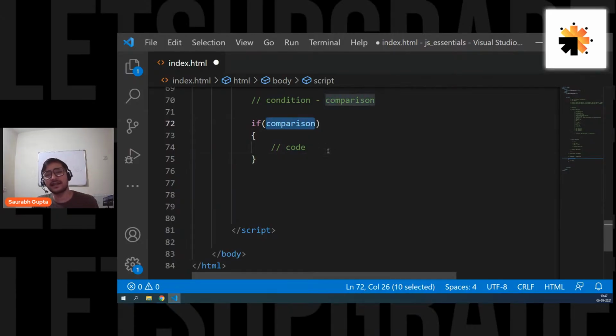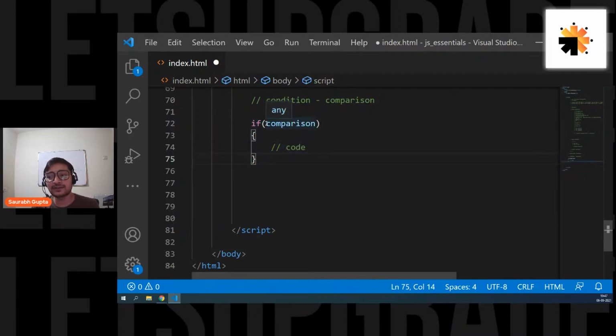Don't worry, guys. It's just like last 2 minutes. I'm just explaining you comparison. That's it. So that's how you write a basic conditional statement. You use the if keyword. Inside this, you write your comparison. You know what is comparison already, right? Comparison is nothing but comparison of data, comparison of two variables, checking if num1 is greater than num2 or num1 is less than num2. So if that comparison goes true, then only this block of code will execute. So that's how you write a basic conditional statement.